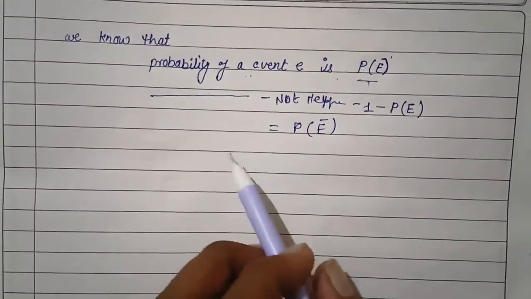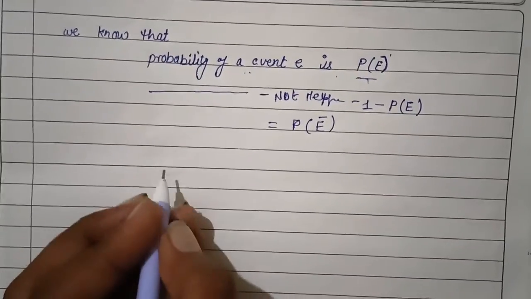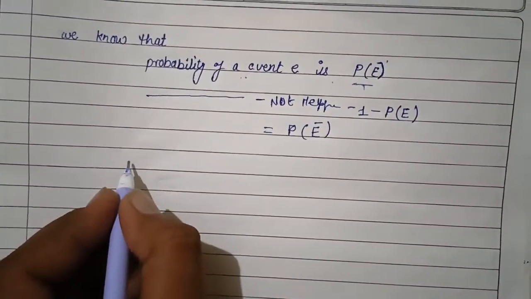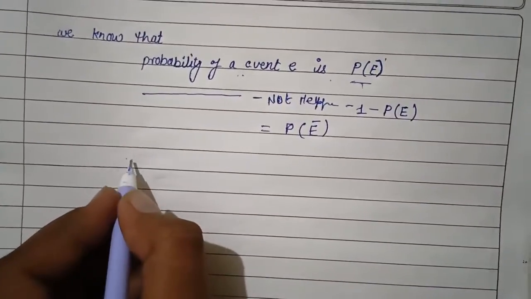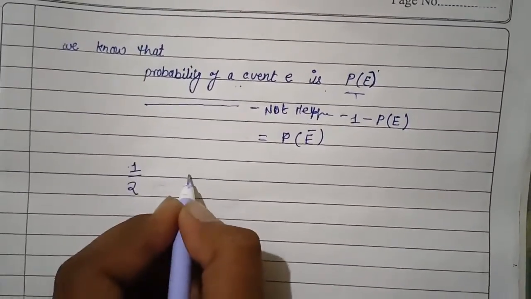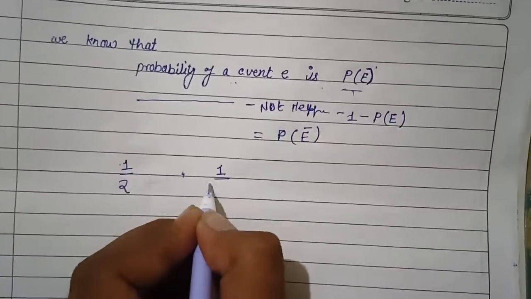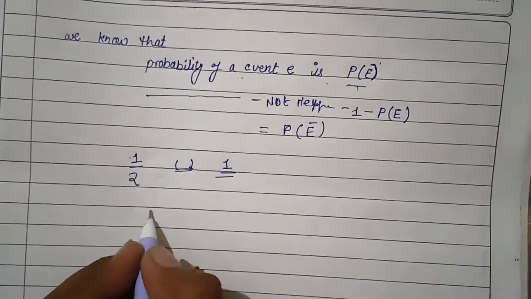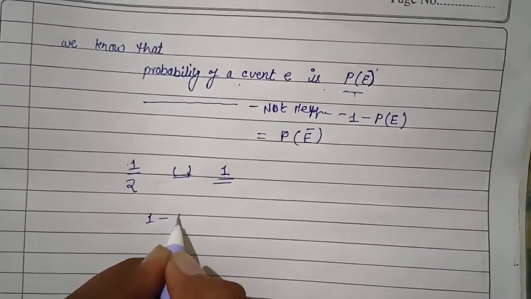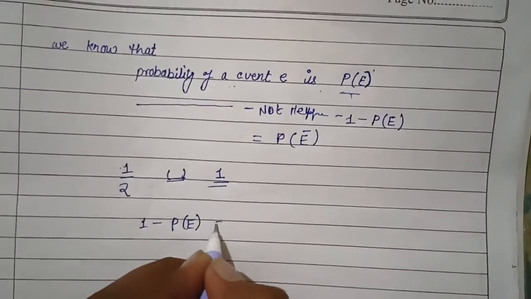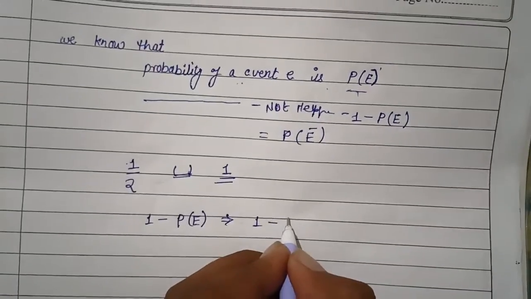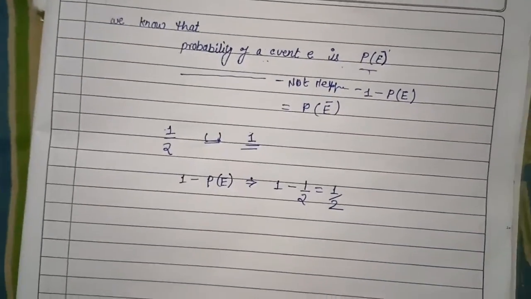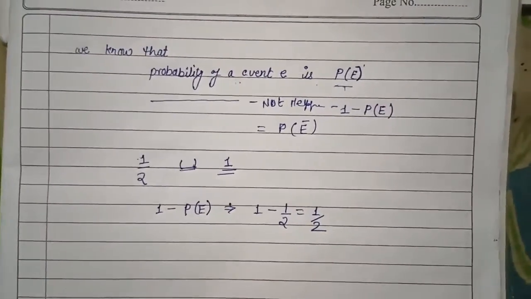We will understand this with an example. If the probability of the happening of an event is 1 by 2, and the surety of that event is 1, then the probability of not happening of that event is 1 minus the probability of happening of that event, which is 1 minus 1 by 2, equal to 1 by 2. Now we will understand this by example.